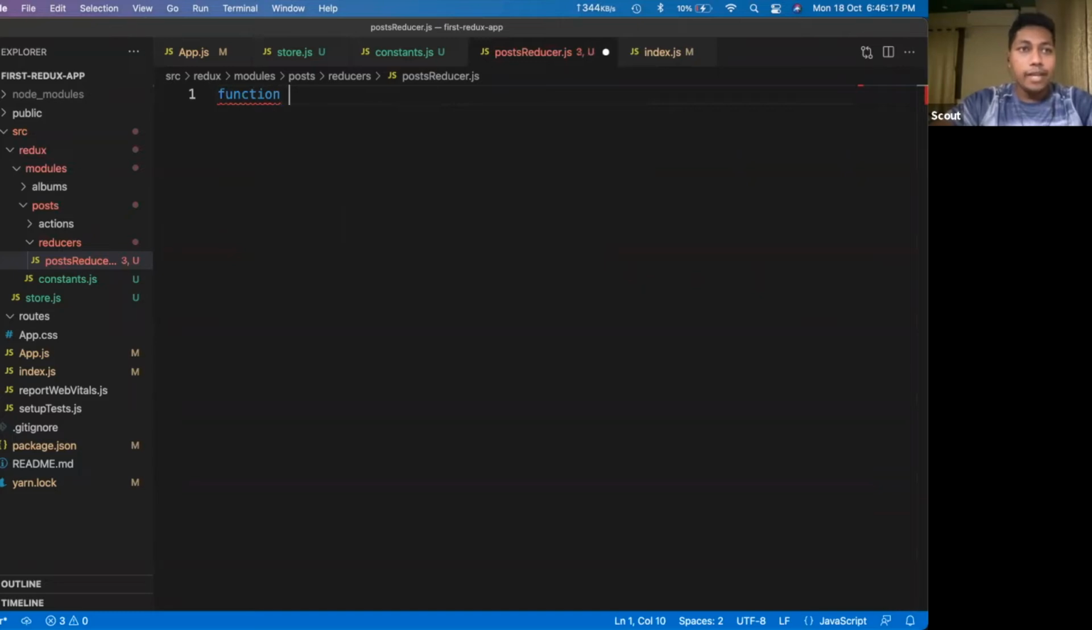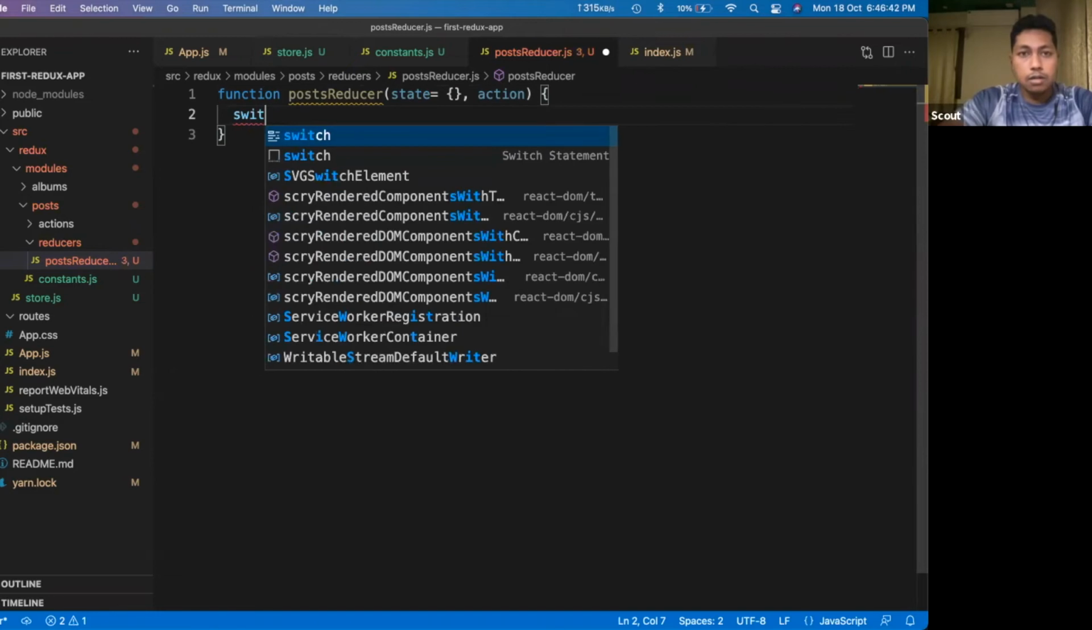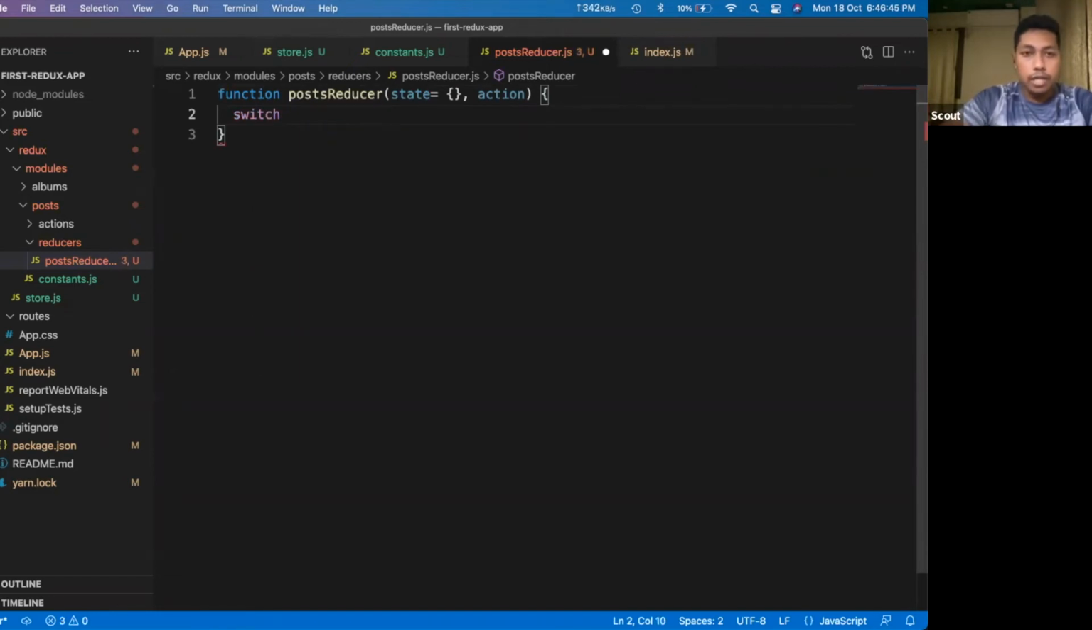So export function, let's give the function name as postReducer. Here we define one state value, and then the action. Inside that we would write a switch case. I will explain everything, just stay with me right now.